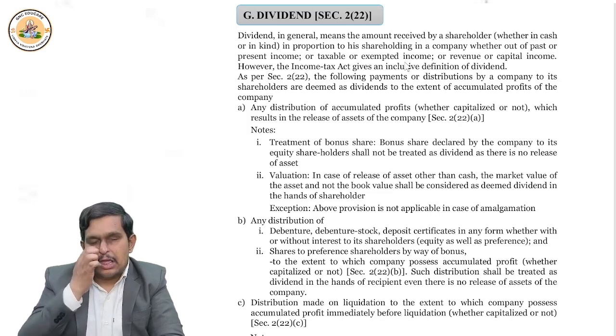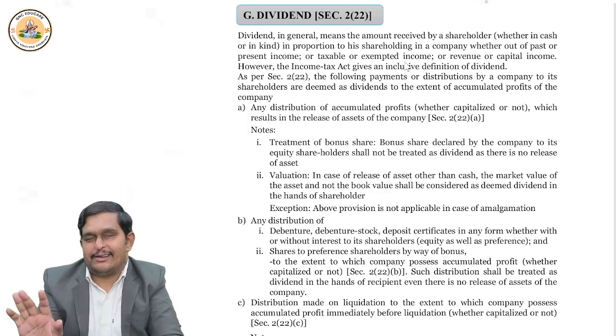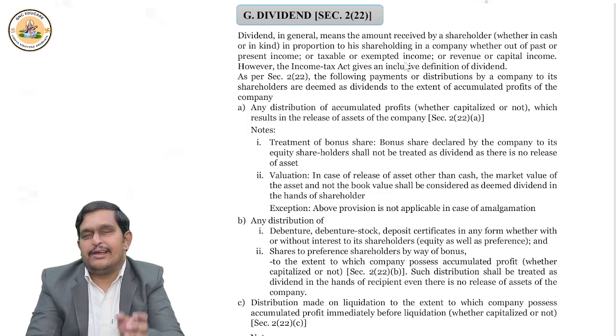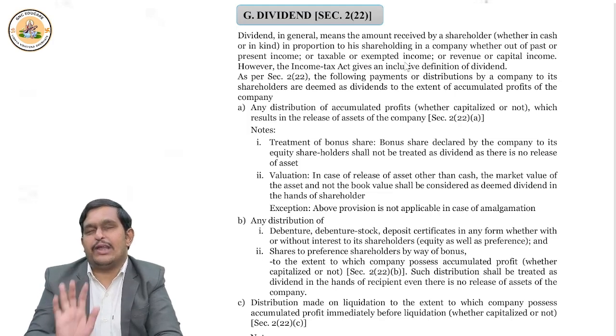Now, please remember, suppose if company issues bonus shares, only the liability side there is a change. Asset side there is no change. There is no release of assets. That's why issue of bonus shares is not deemed dividend. Now, when assets are released, what should be the value taken? The value for computing the deemed dividend should be the market value of the assets. Should we take book value or market value? Market value should be taken, not the book value.